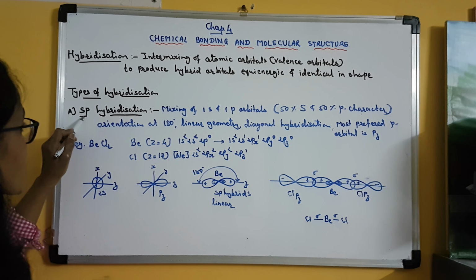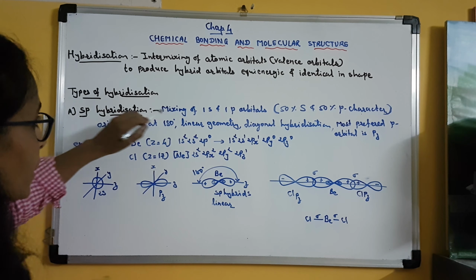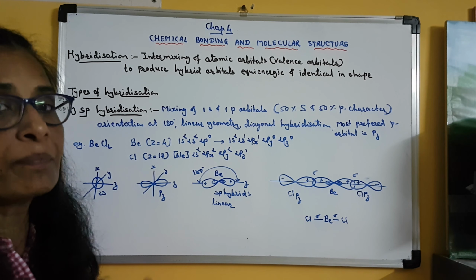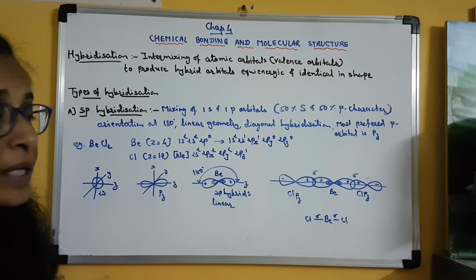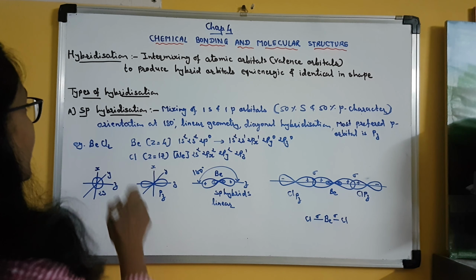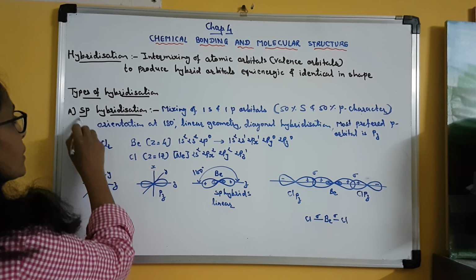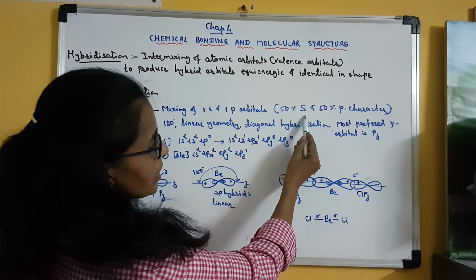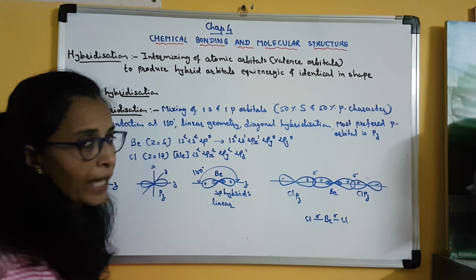Clear? So it is sp hybridization, means one s orbital and one p orbital of the atom will be mixed up, they will be overlapped, they will be hybridized. Clear? In this type of hybridization, the hybrid orbital will have 50% s character and 50% p character.